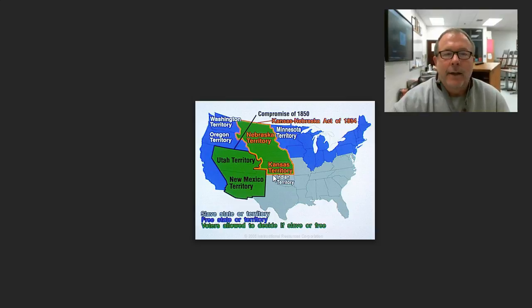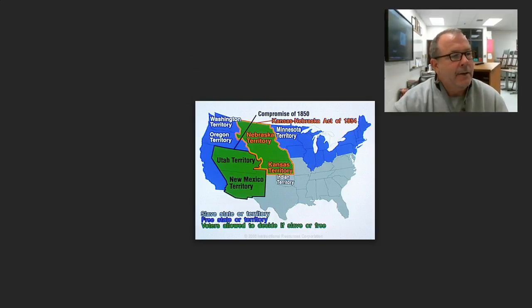The problem is most of the people that lived in Kansas were non-slaveholders. And so to tip the scales in the ballot, many men from Missouri, shown here with the mouse, illegally came into the territory of Kansas and voted illegally in the election for which constitution would be approved, whether it would be a free constitution or a slave constitution.